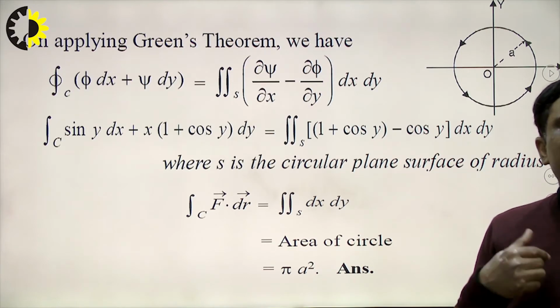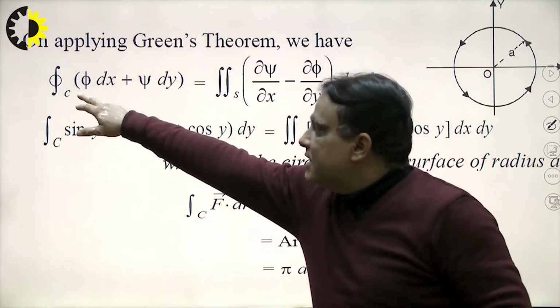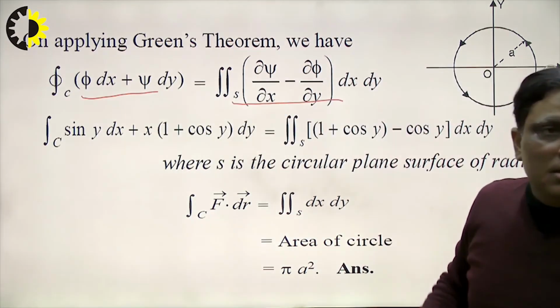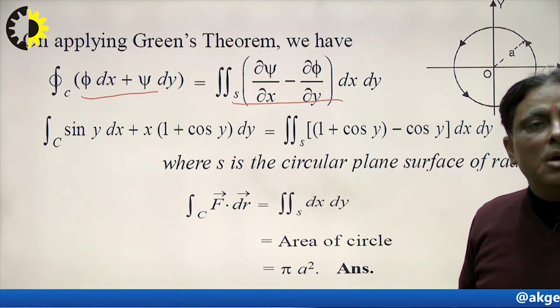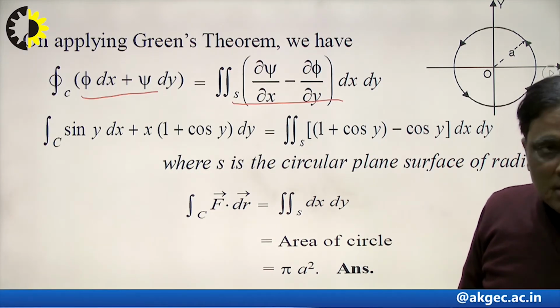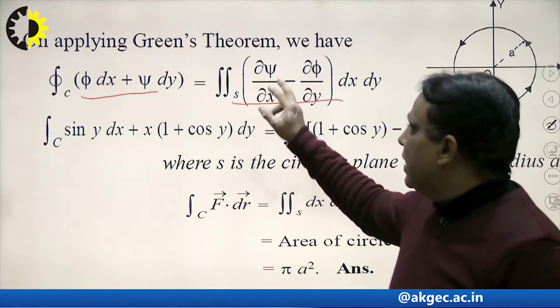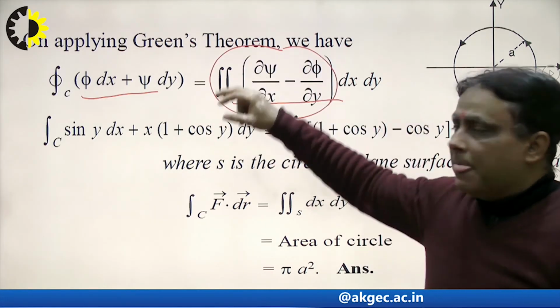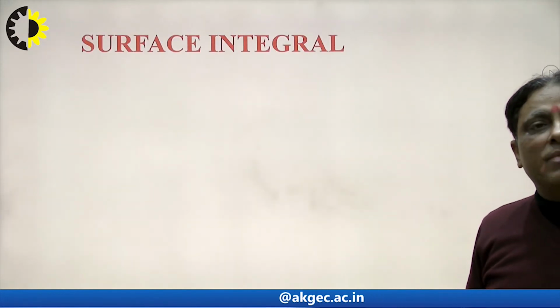Suppose I want to verify Green's theorem, then we calculate the line integral as well as the double integral, right? If there is no verification, that means we can calculate the line integral with the help of Green's theorem, right? Next is the surface integral.